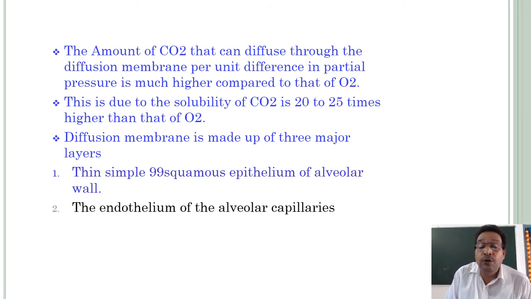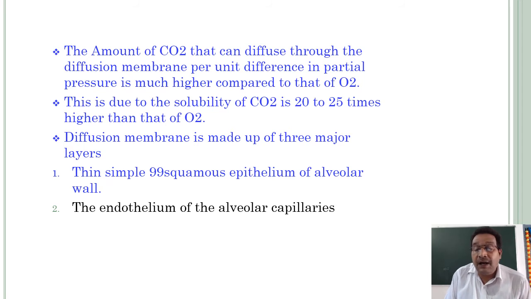And number two, the endothelium of the alveolar capillaries. The wall of the blood capillary is also made up of simple squamous epithelium, that is called endothelium.